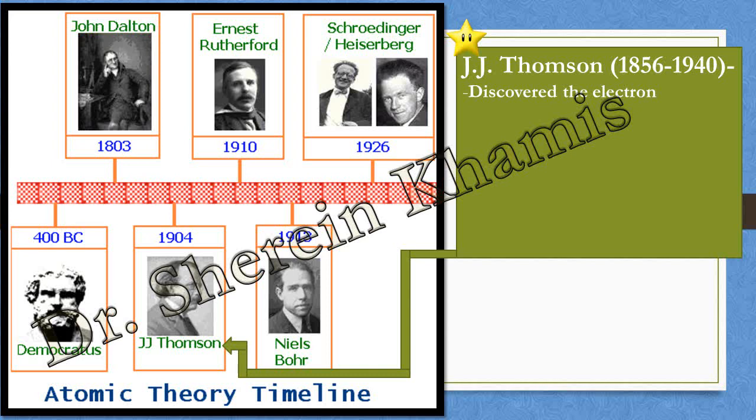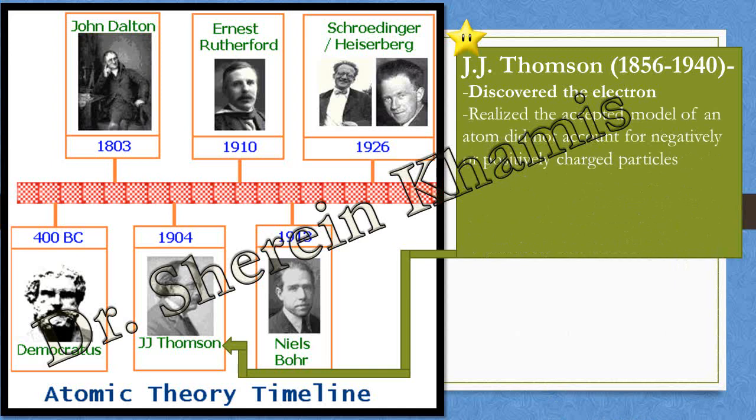So if we return back to Democritus, what is his discovery? His discovery is the atom, an indivisible solid particle, so he discovered the atom. Another one here we have Thomson, he discovered what? The electron.